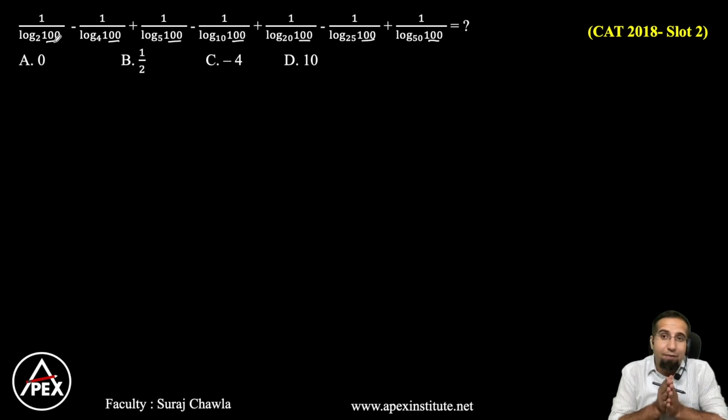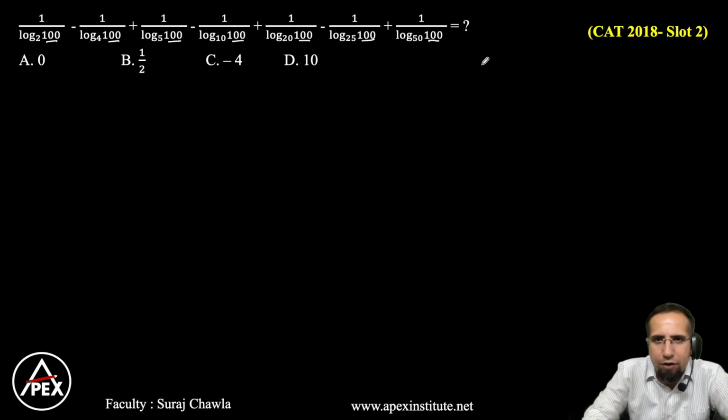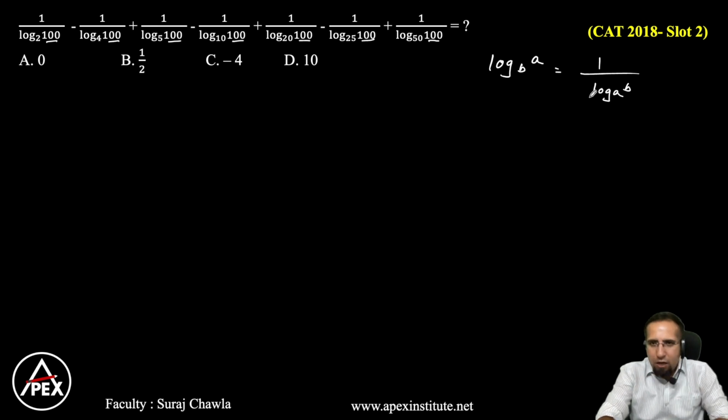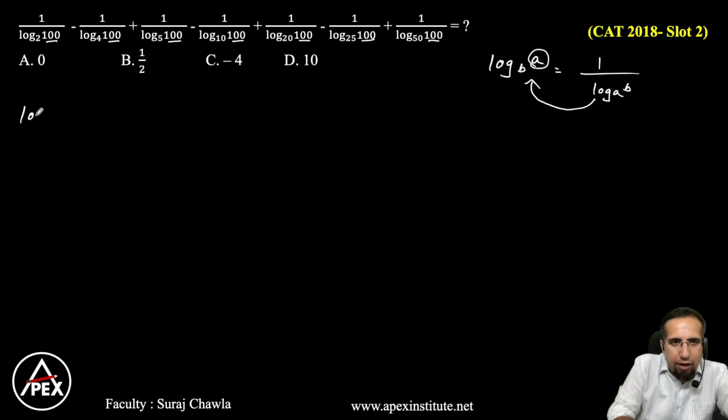If base becomes same, we can apply log same base x into y can be x plus y, or vice versa, and so on. And we know that if I have log a base b, this can be written as 1 by log b base a. Let's go reverse. If I convert this into this format, in every case, the value of base becomes 100. If I apply this logic, I can write this as log 2 base 100.